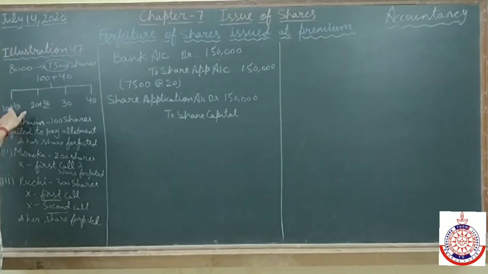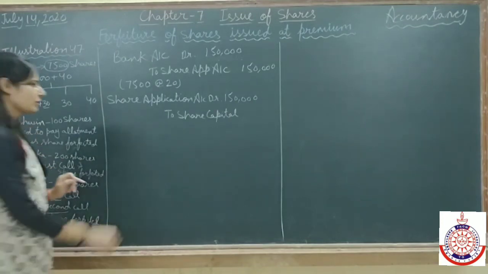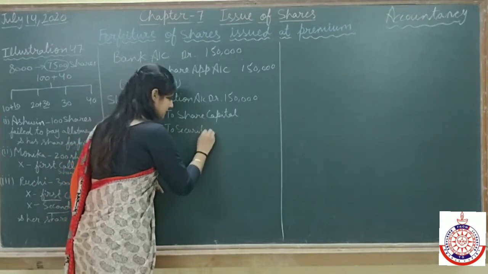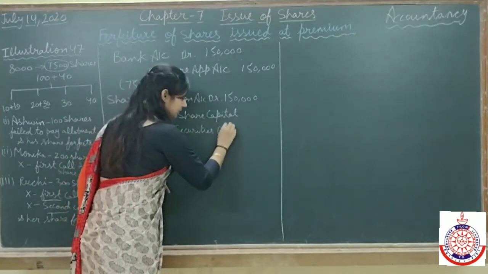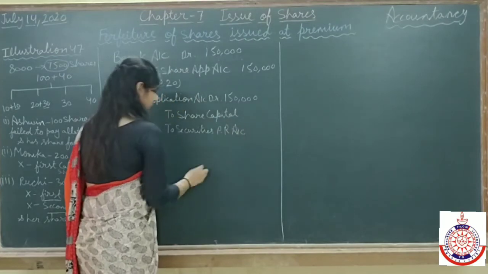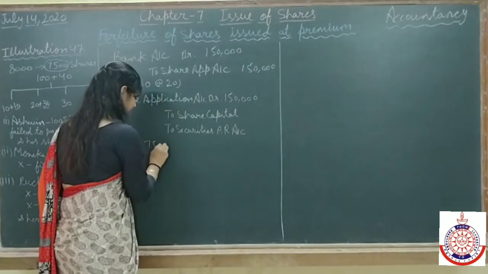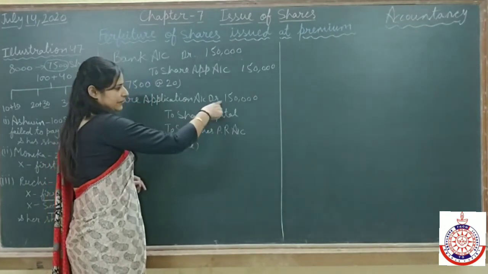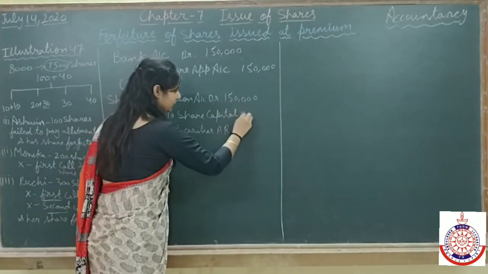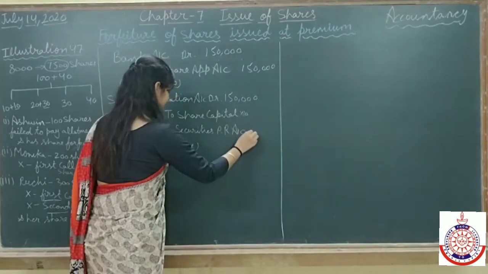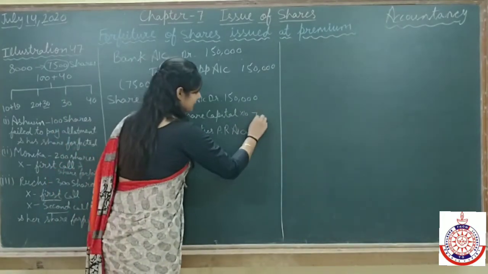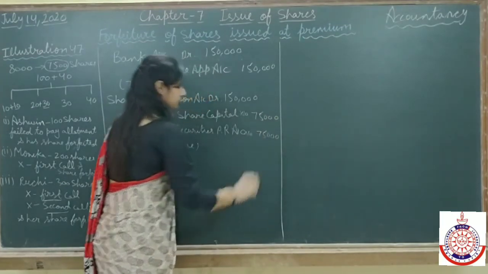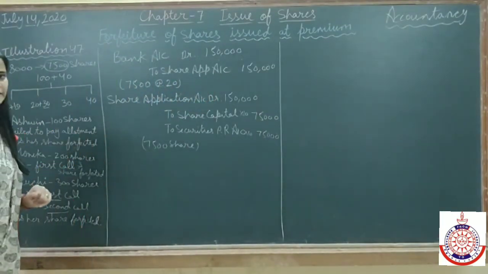So 10 rupees is for share capital and 10 rupees is for premium, to securities premium reserve account. So here 7,500 shares, 75 into 20 will go here, into 10 will write here, into 10 will write here. It means 75,000 and 75,000. I hope these two entries are clear to you.